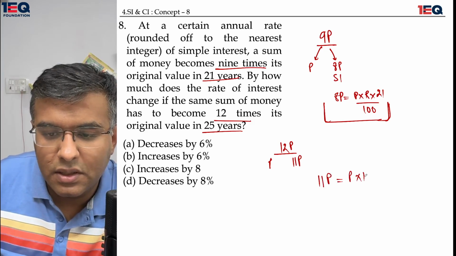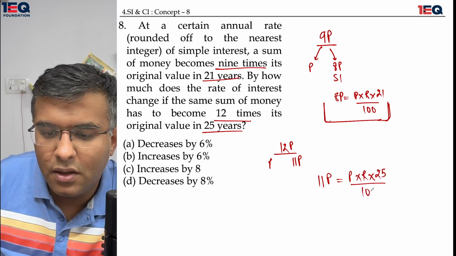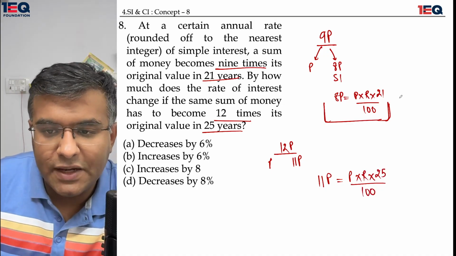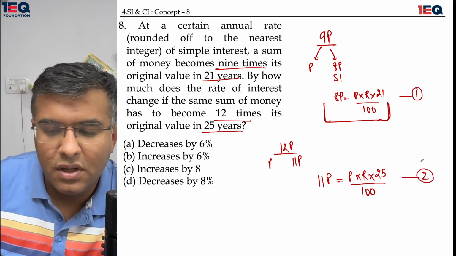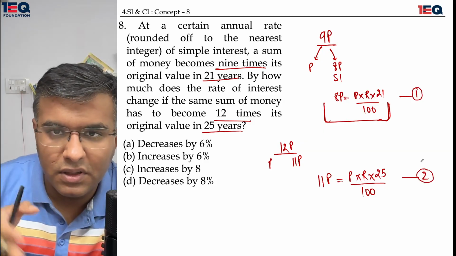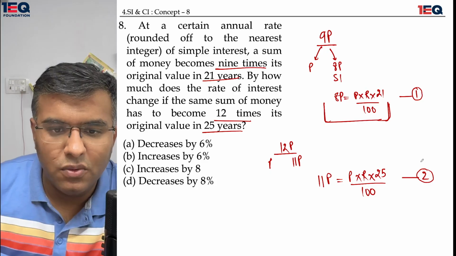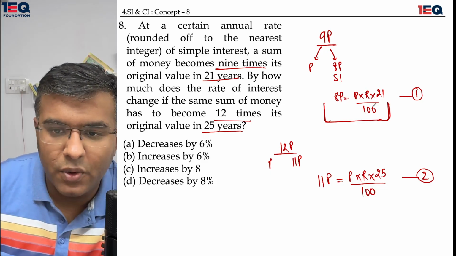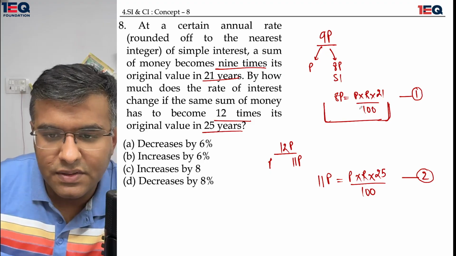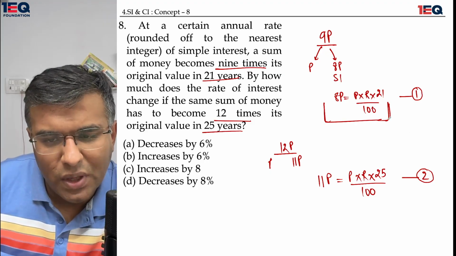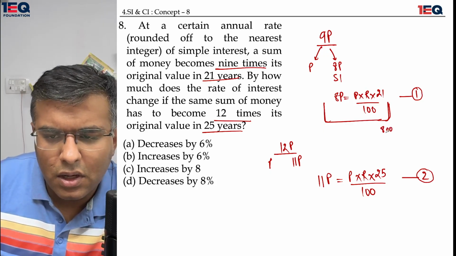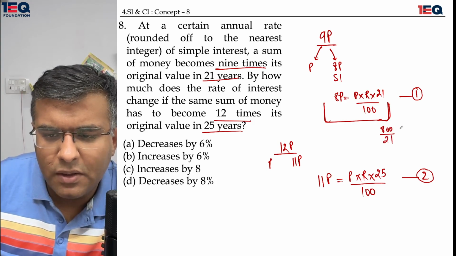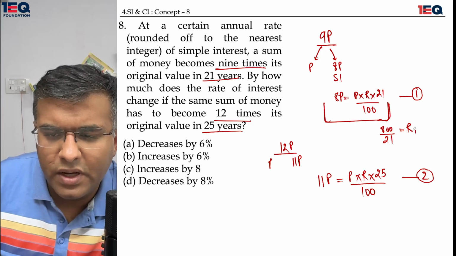There is a P, there is a rate, and there is 25 divided by 100. I will first have to calculate the rate of interest over here, and then I will have to calculate the rate of interest over here. The gap which I find out in the rate of interest is what is going to be my final answer. Okay, so the gap what I find out over here is 800 upon 21. 800 upon 21 is the rate 1 that I'm talking about here.